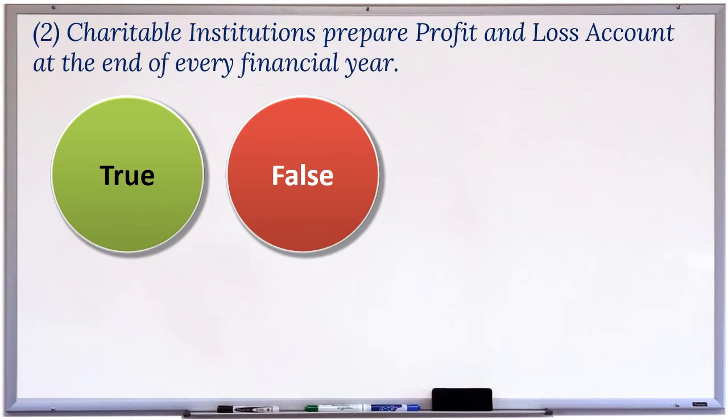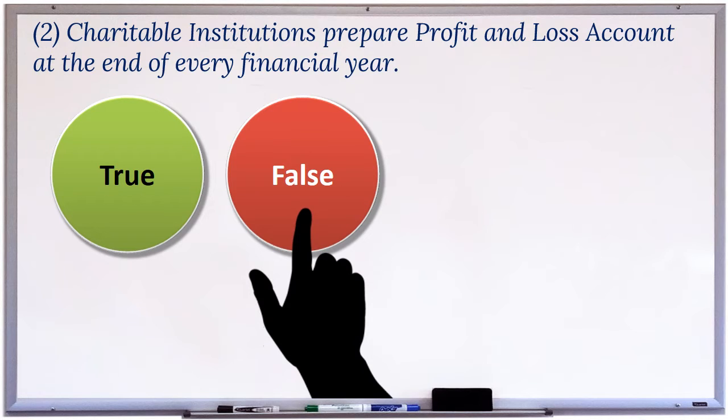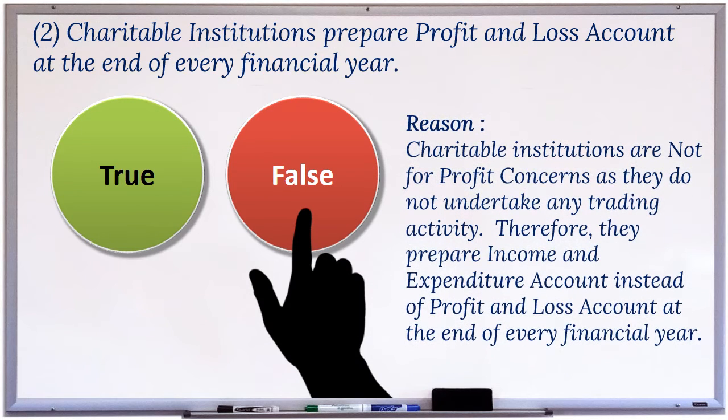2. Charitable institutions prepare profit and loss account at the end of every financial year. This statement is false. Reason. Charitable institutions are not-for-profit concerns, as they do not undertake any trading activity. Therefore, they prepare income and expenditure account, instead of profit and loss account, at the end of every financial year.